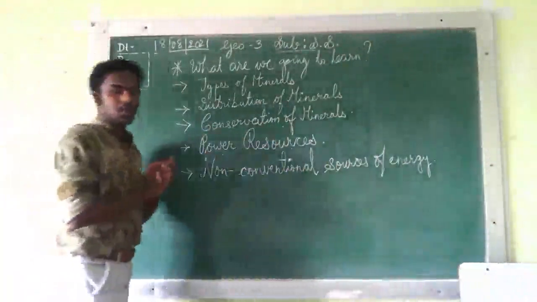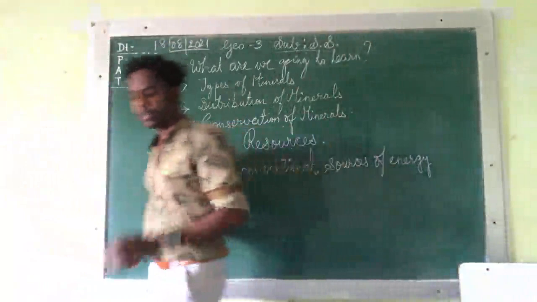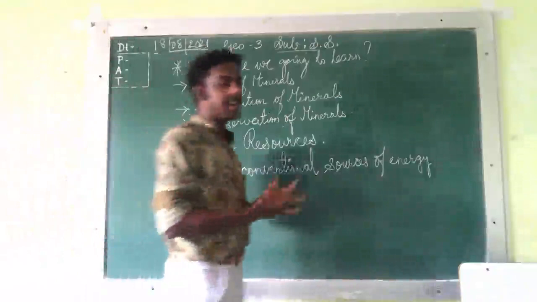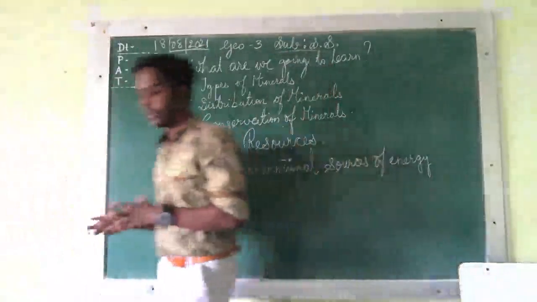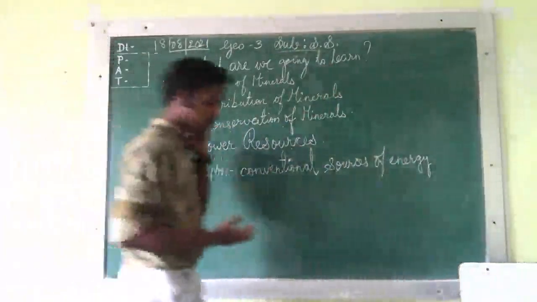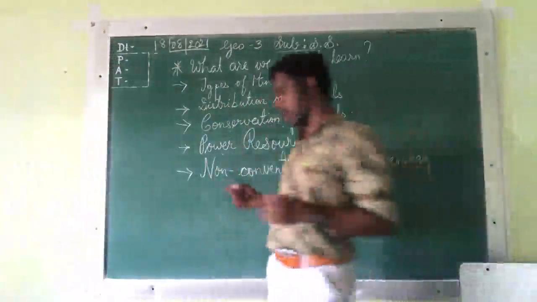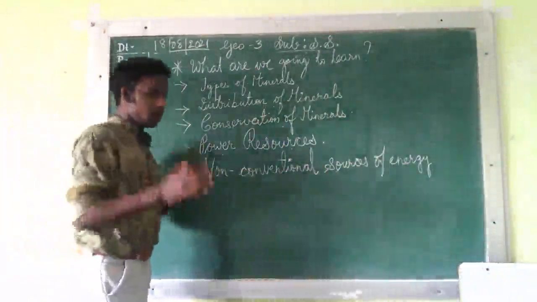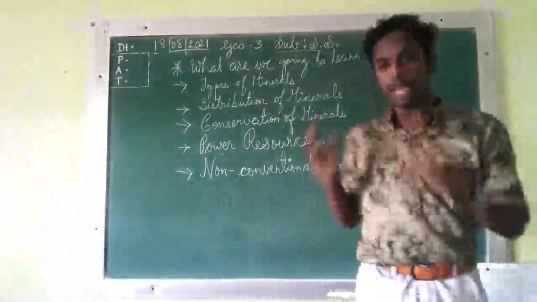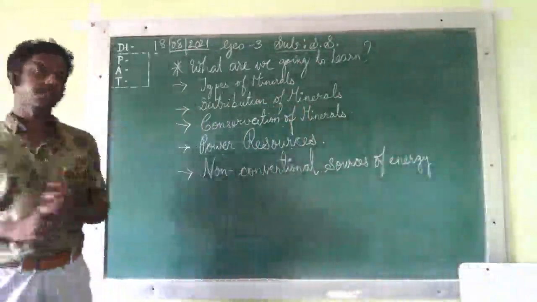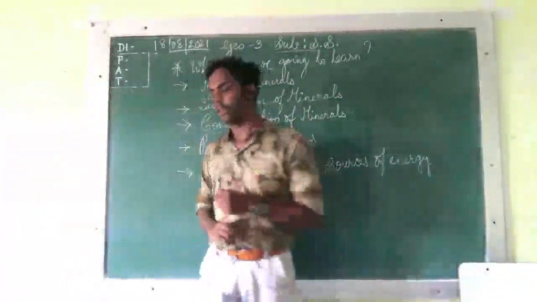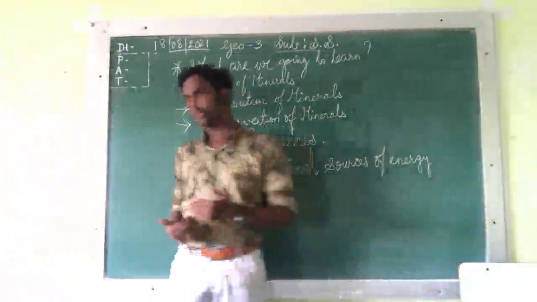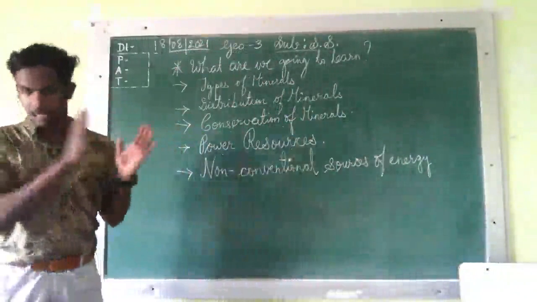Now, let's start with what is a mineral. It's a natural substance having a definite chemical composition. A natural substance having a definite chemical composition is known as a mineral. Clear? Once again I repeat, it's a natural substance having chemical composition that is known as a mineral.